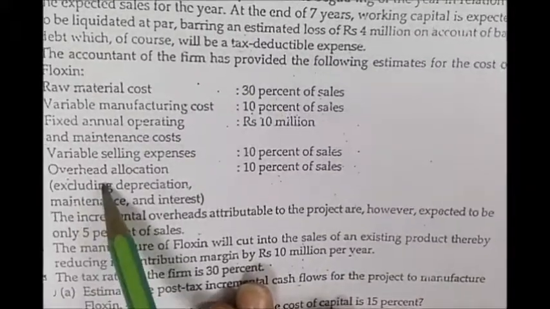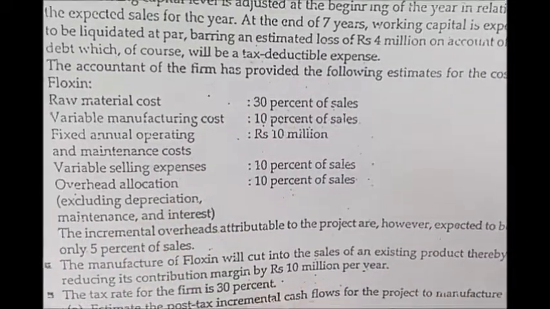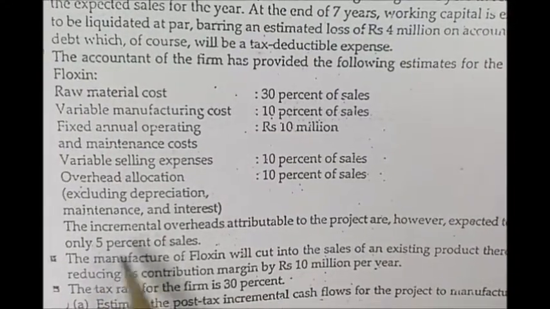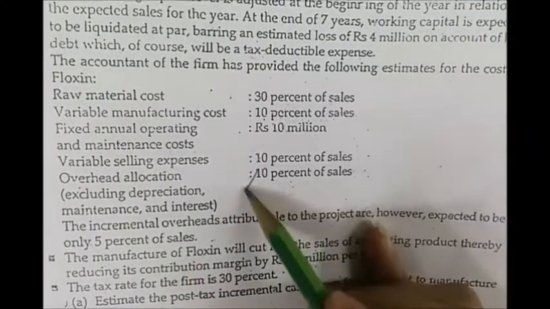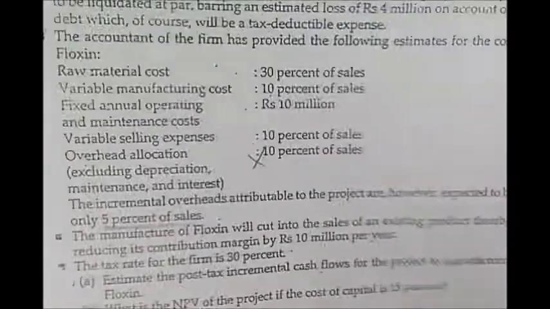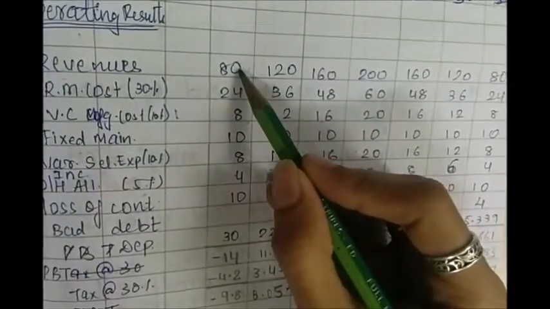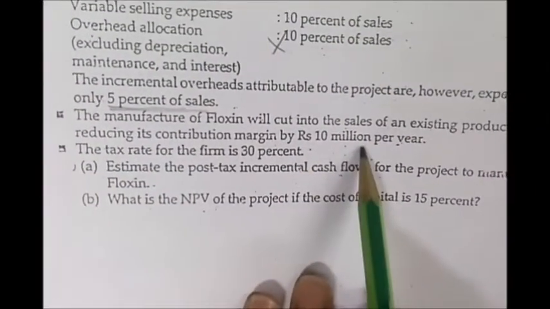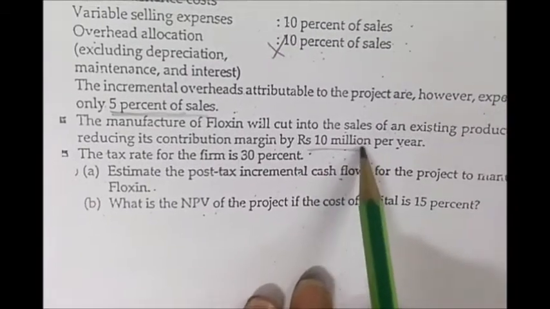Then we are given information of overhead allocation. As I mentioned, we will just consider the incremental, that is 5% and not the 10%. We'll just calculate 5% of the sales. So overhead expenses will be 5%, 80 is 5%, 120 is 5% and in similar manner for all the years. Then we will account for the loss in contribution, that is 10 million per year.